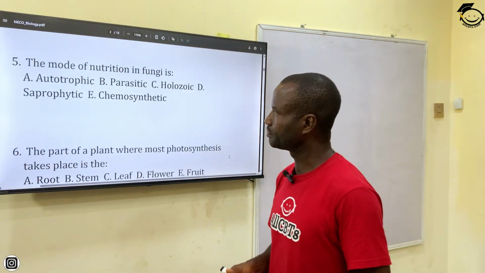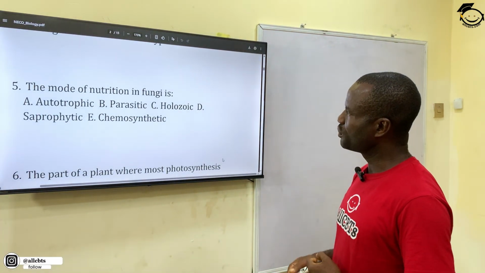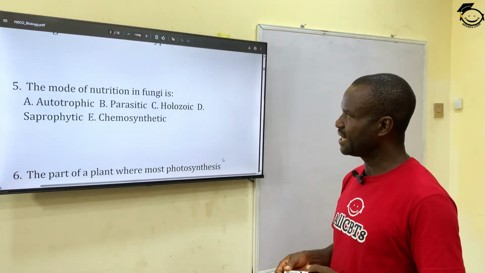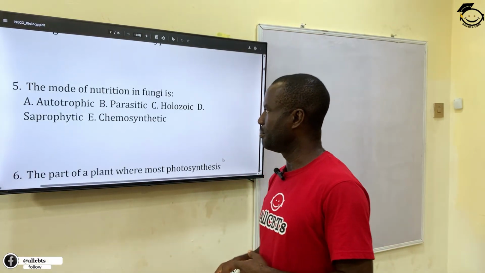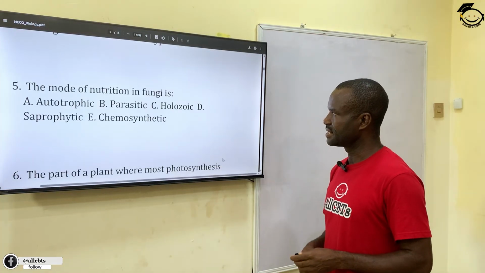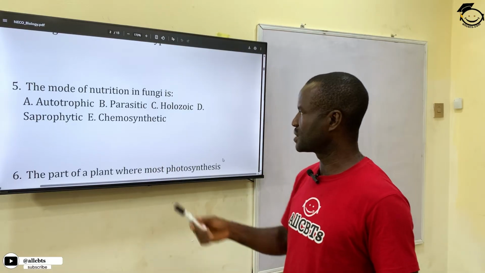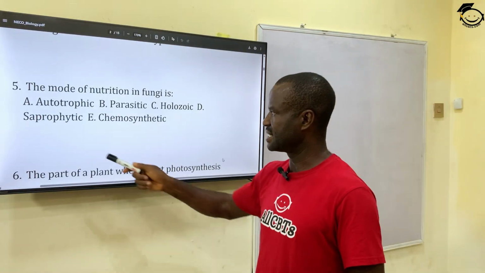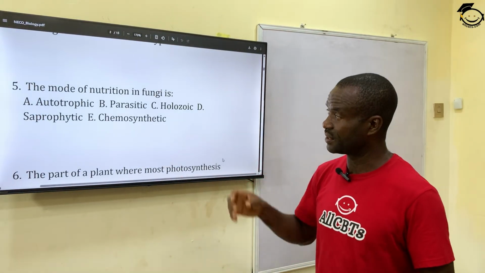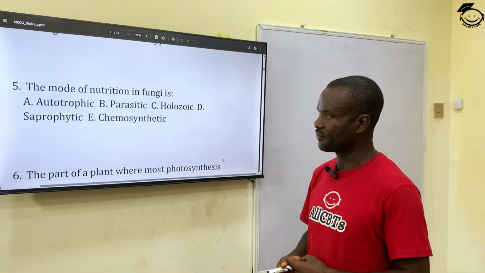Number 5. The mode of nutrition in fungi is A. Autotrophic, B. Parasitic, C. Holozoic, D. Saprophytic, and E. Chemosynthesis. The correct answer is saprophytic because fungi feed on dead material, decayed material, saprophytic.